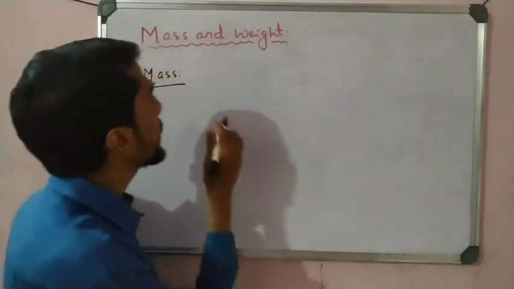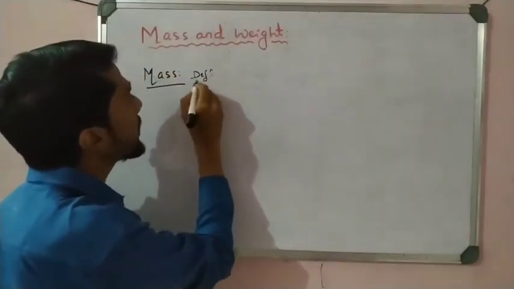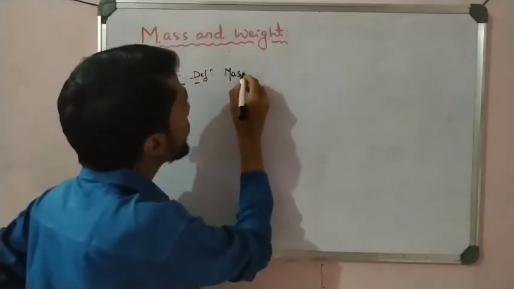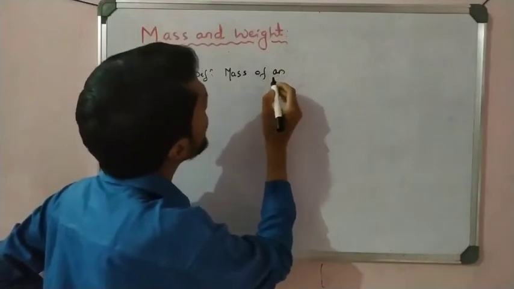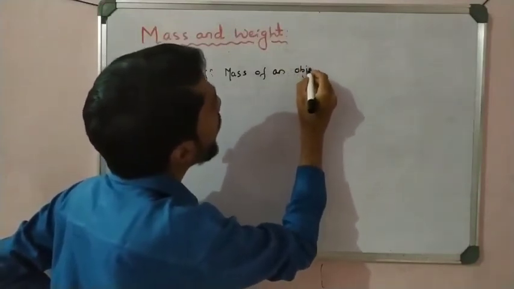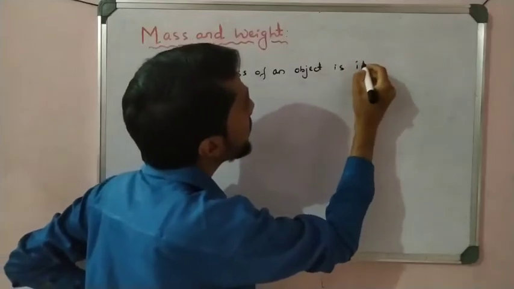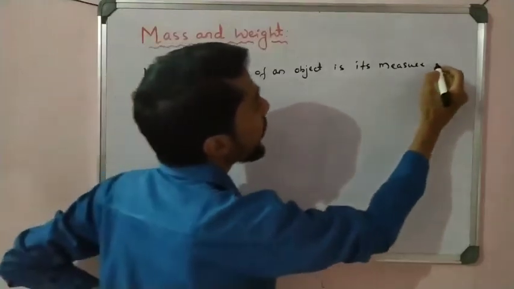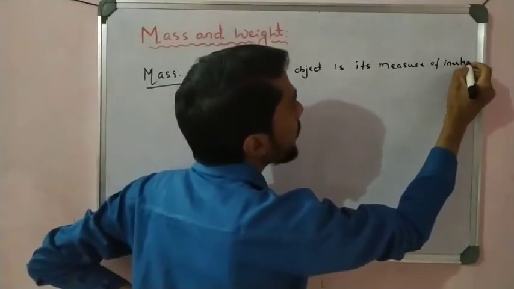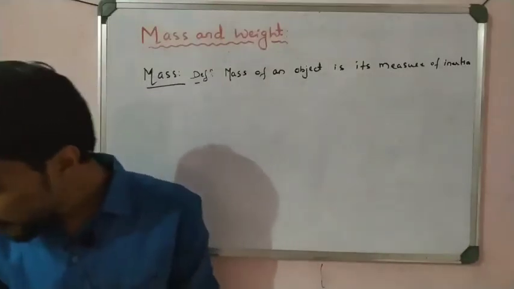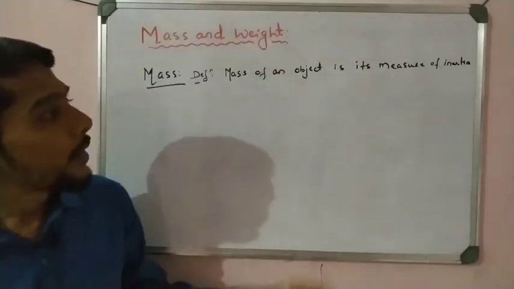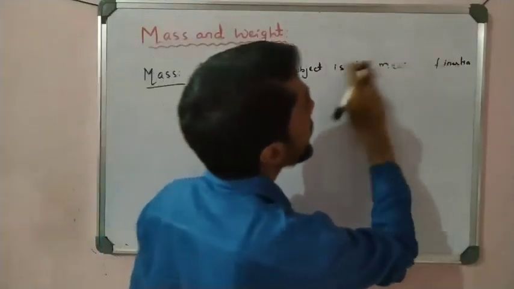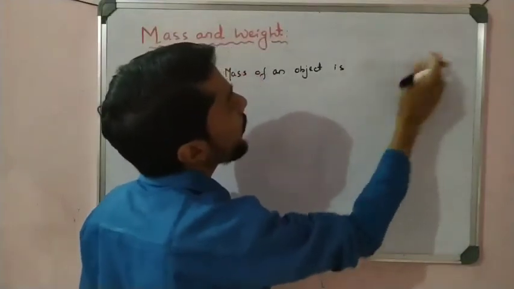Write down here the definition of mass. In the examination they ask what is mass, so easily we write: mass of an object is a measure of its inertia. Okay, so write down like that.